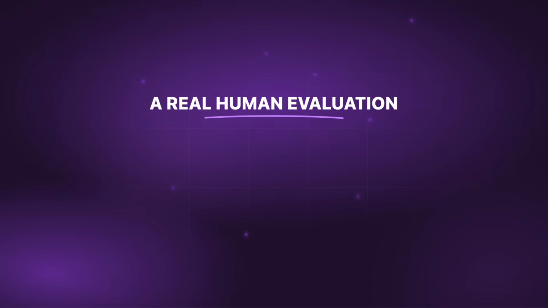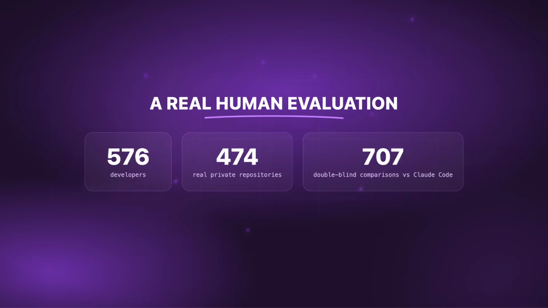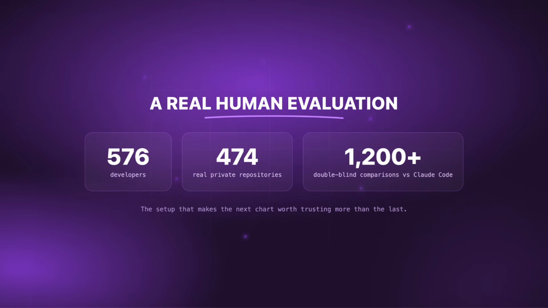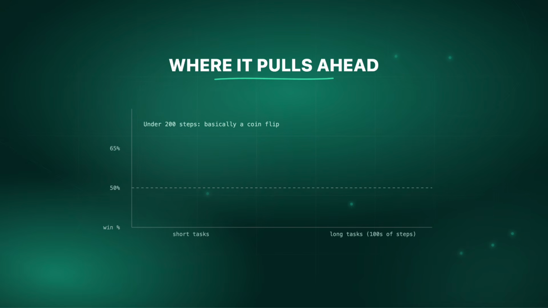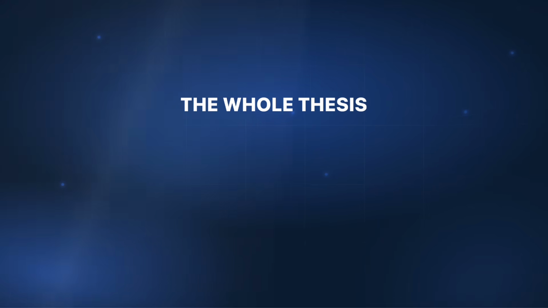They also ran a human evaluation with 576 developers across 474 real private repositories, doing over 1,200 double-blind comparisons against Claude Code. And the pattern they found is the part that actually matters. On short tasks, under 200 execution steps, the two tools were basically even, a coin flip. But once a task went past 200 steps, MiMo Code's win rate climbed above 65%. That's the whole thesis of the project in one line.